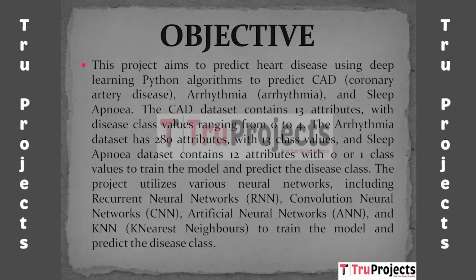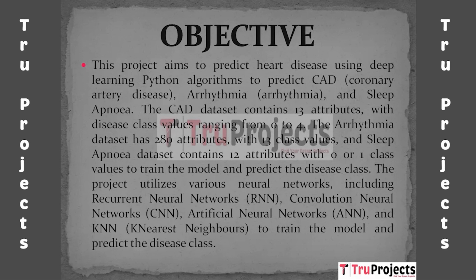Arrhythmia dataset contains 280 attributes and 13 class values. 0 means disease not there and values 1 to 12 indicate presence of disease in stages from 1 to 12. Sleep apnea dataset contains 12 attributes with class values 0 and 1. 0 means disease not detected, 1 indicates presence of disease.